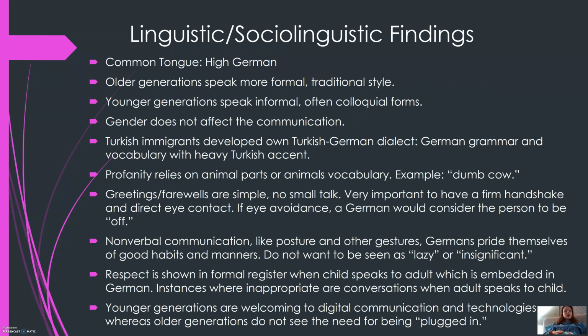So the common tongue in Germany is High German. It's the most used dialect of the German language. The older generations tend to keep traditional style when speaking to others. Some of the older generations can only speak the regional dialects, where the younger generations are speaking a more informal language to each other and to their peers and their parents.